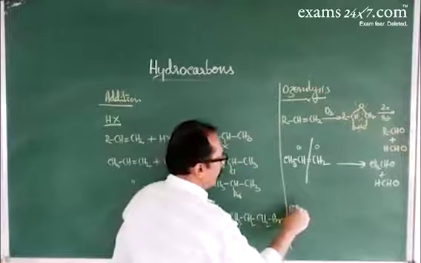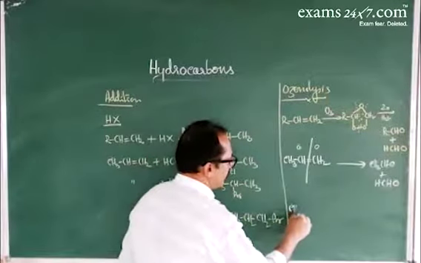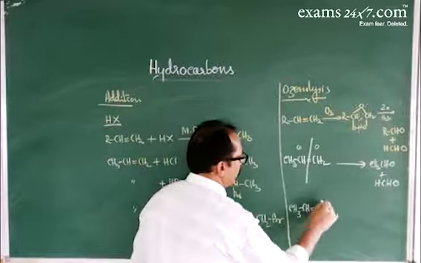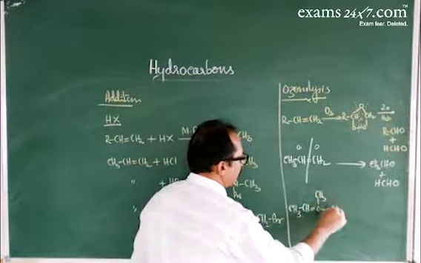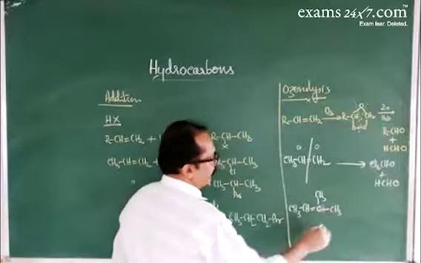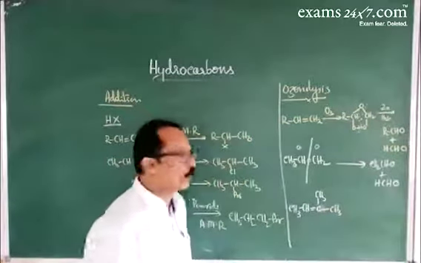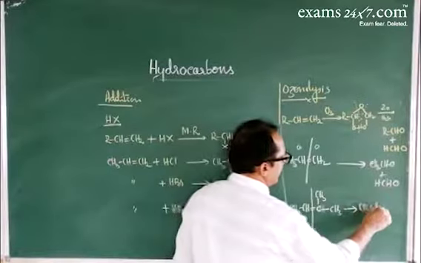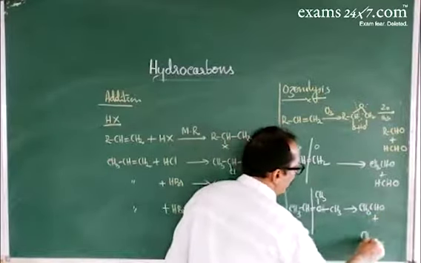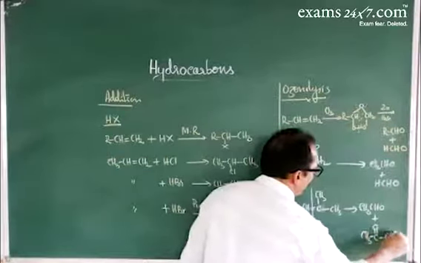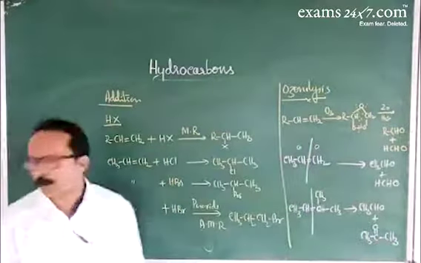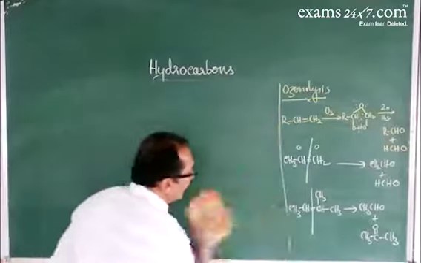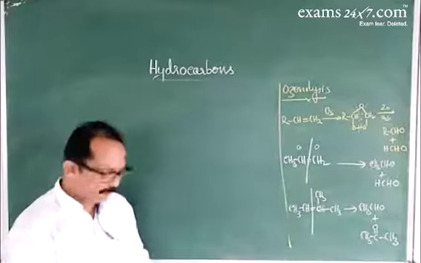One more compound we'll take, CH3-CH=C(CH3)-CH3, 2-methyl-2-butene. On ozonolysis, this bond is cleaved, giving CH3CHO, ethanal, and propanone. This is about ozonolysis. And if the ozonolysis product is given, you can identify the hydrocarbon.